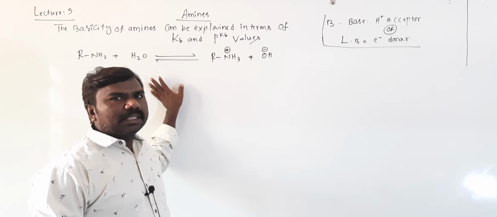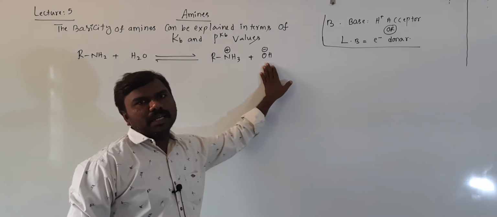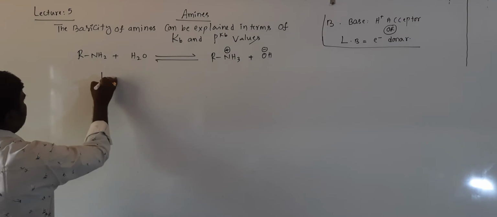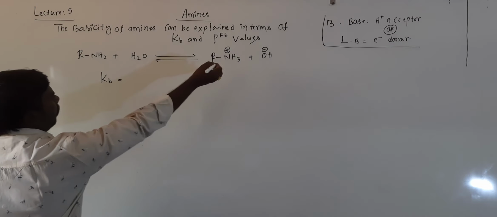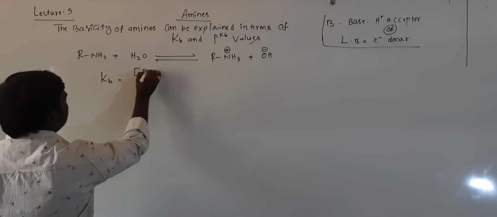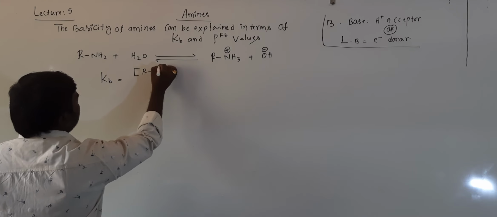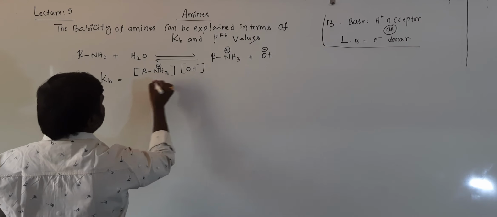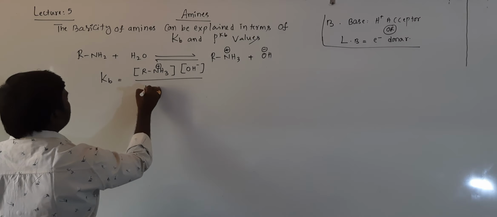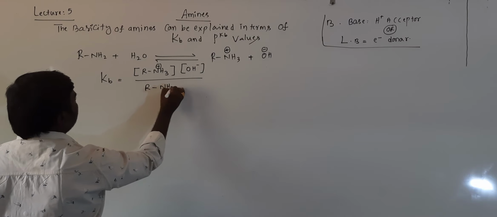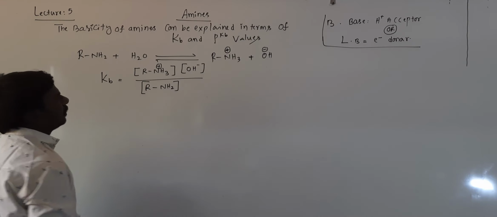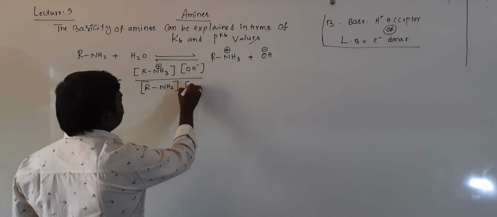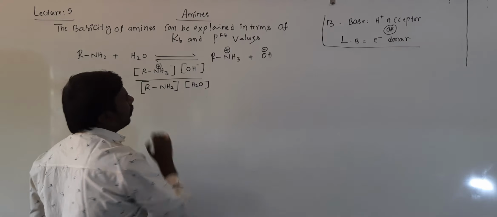So the OH minus ion in water I have written here. There is an equilibrium, and we can write the equilibrium constant, that is nothing but Kb: product concentration by reactant concentration. RNH3 plus concentration times OH minus ion concentration by RNH2 concentration. Here actually we can write water also, but water is a pure component.